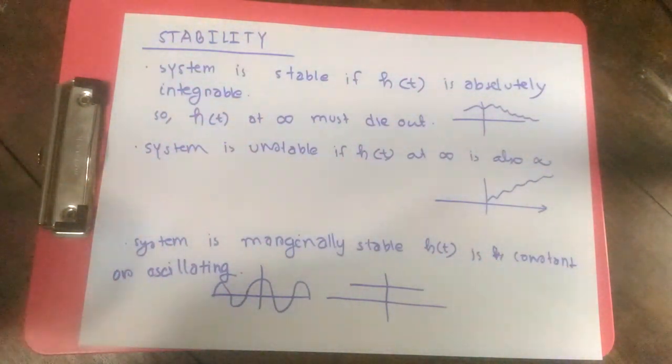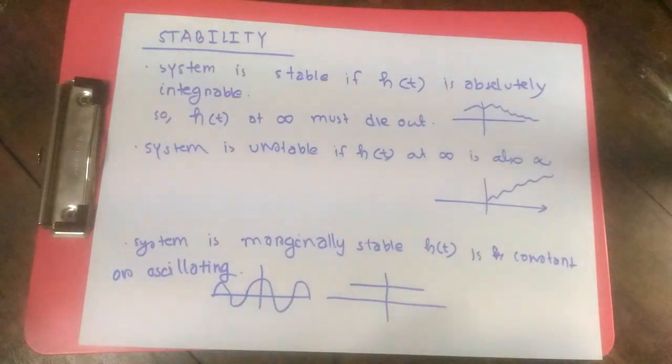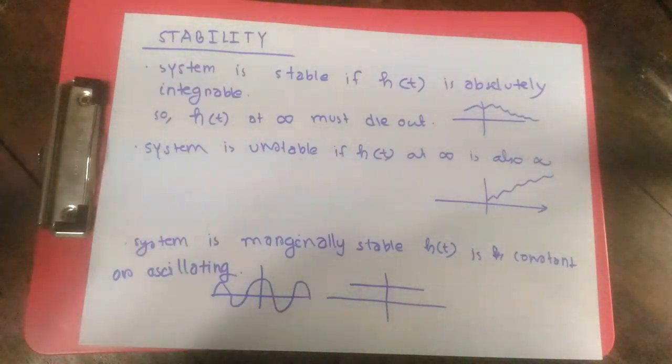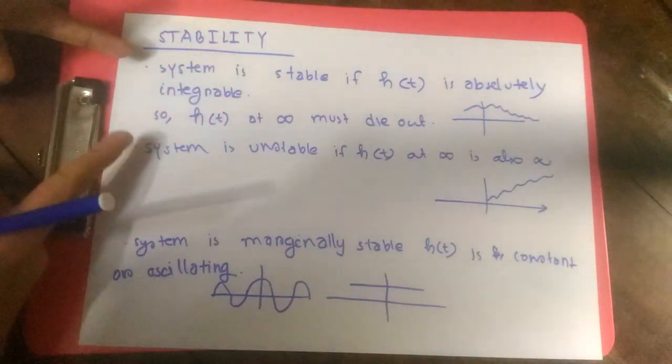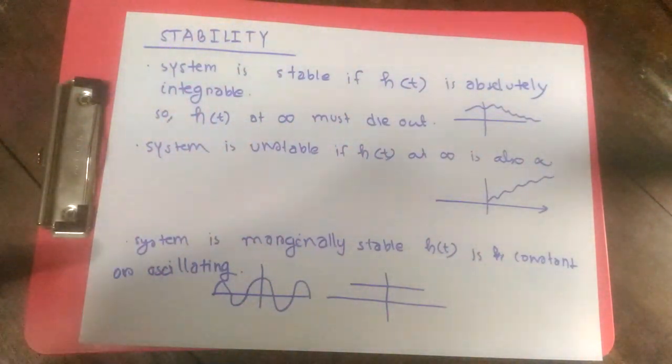And the system will be marginally stable if it is either a constant or oscillating in nature. So if it has a form like 5 or cosine of 3t, then we'll call that marginally stable. In this marginally stable case, it's not fully stable, it doesn't die out at infinity, and also it's not unstable, it's not infinity at time infinity. So that's the three basic definitions.